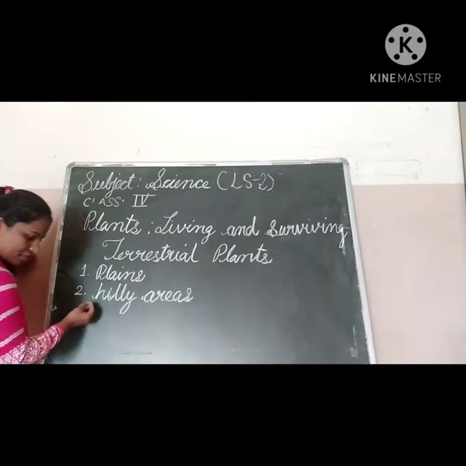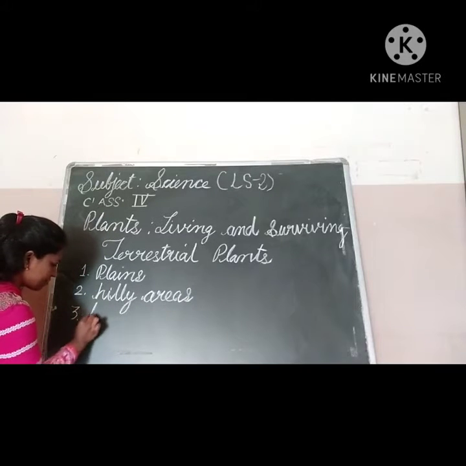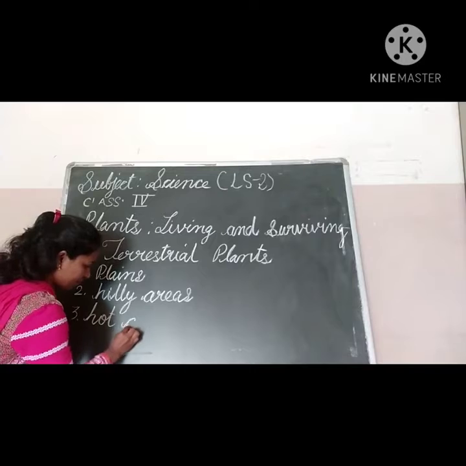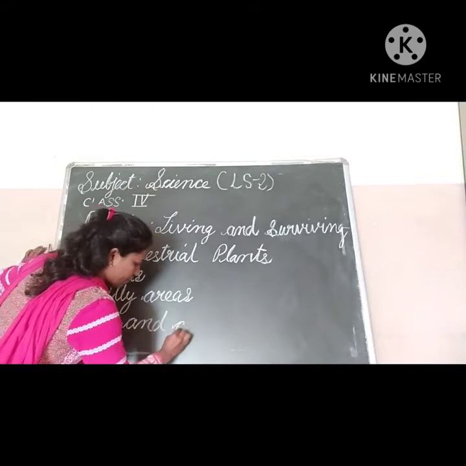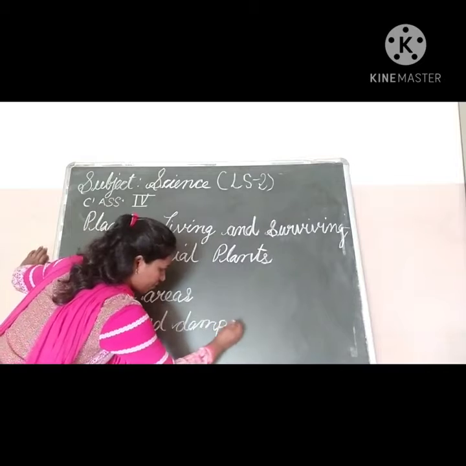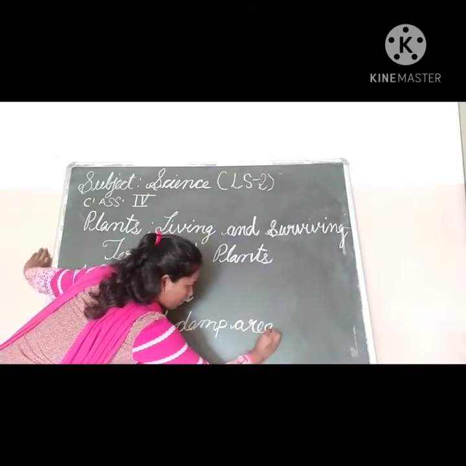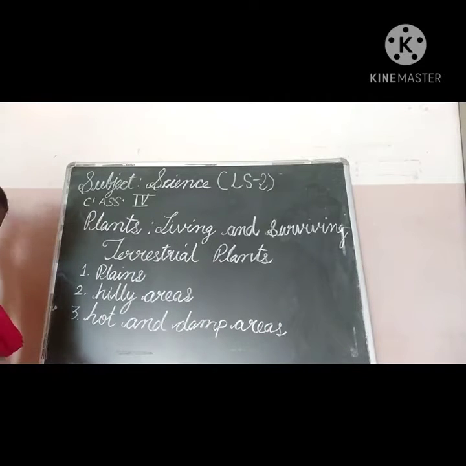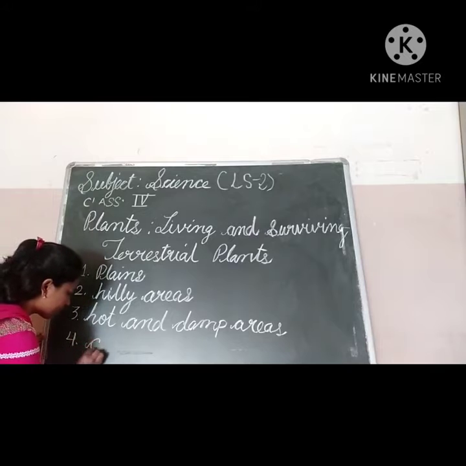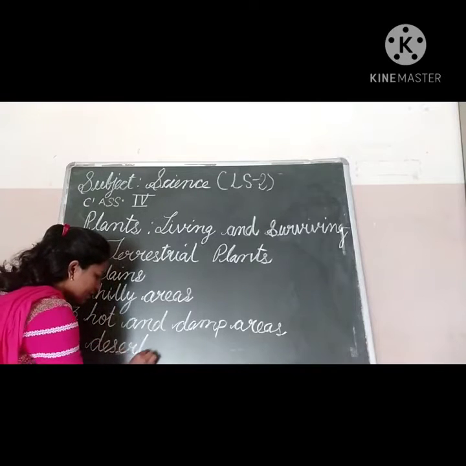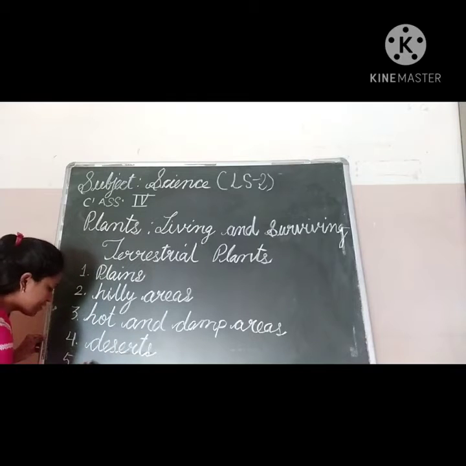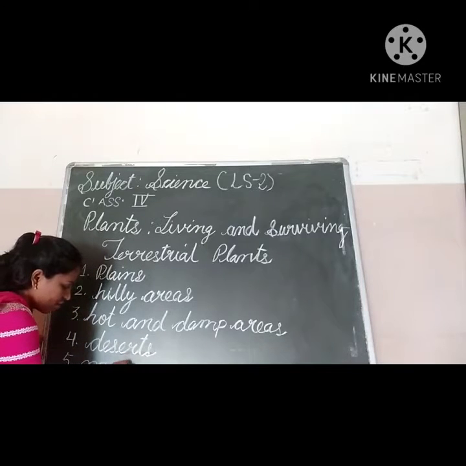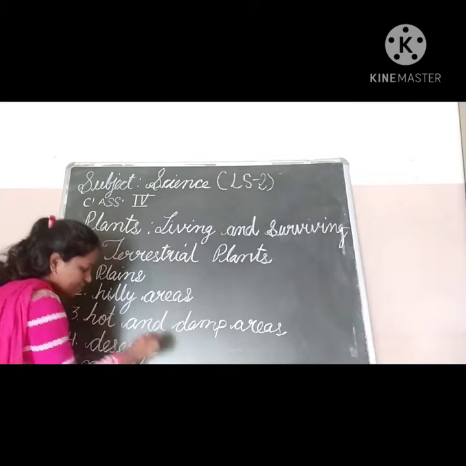Next one is hot and damp areas. Fourth one is deserts. And fifth one is marshy places.